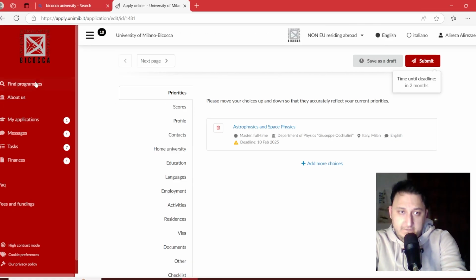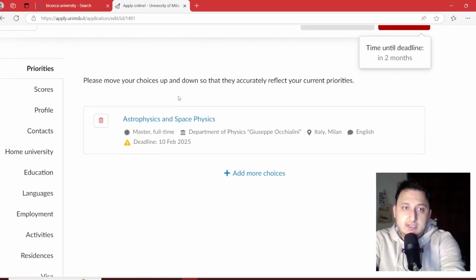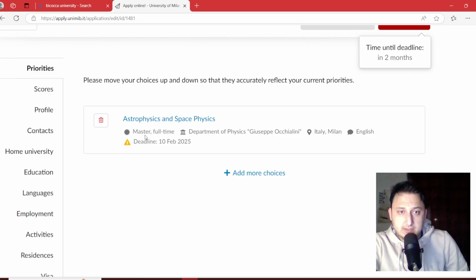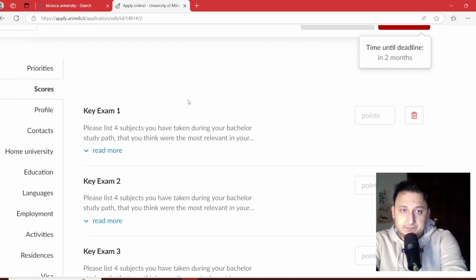We have a few tabs at the left side, but we are using now just here. The priorities, the field, the deadline, and the location are the most important information. The scores.